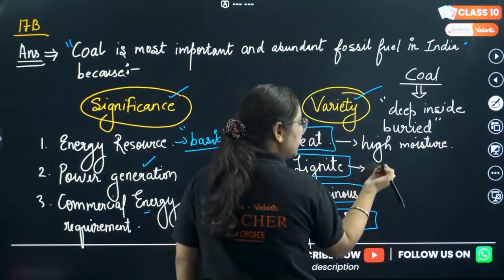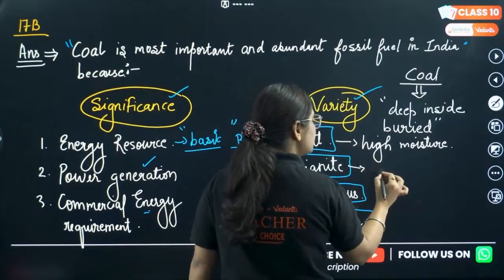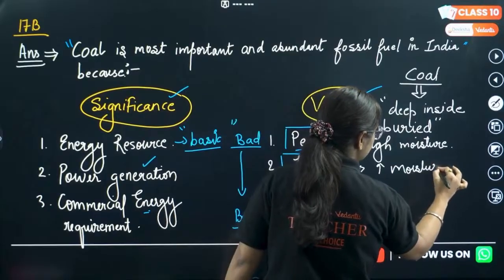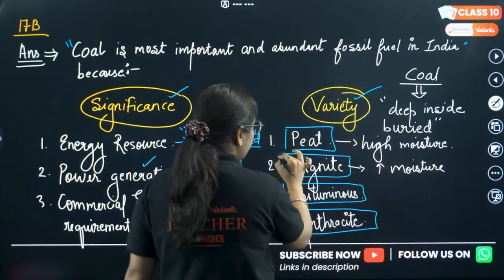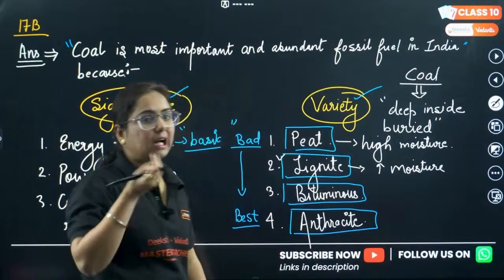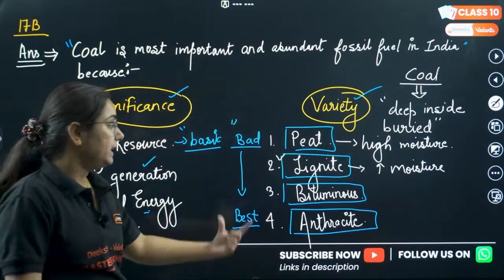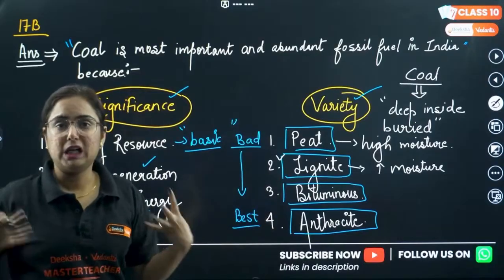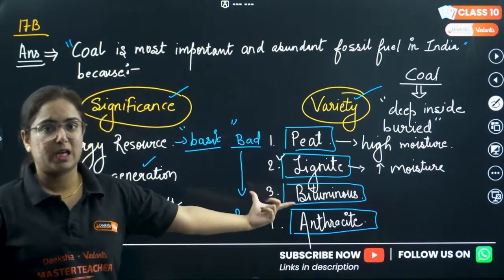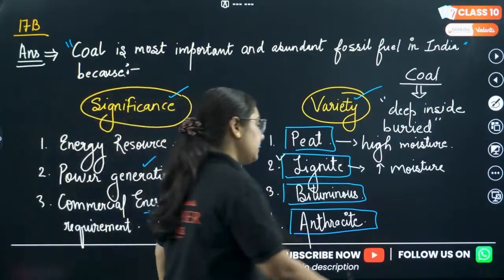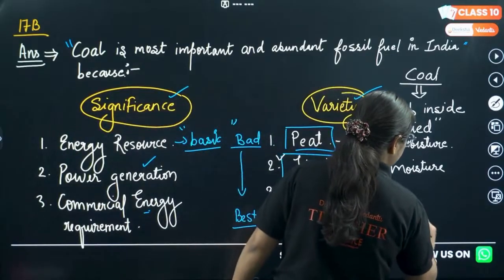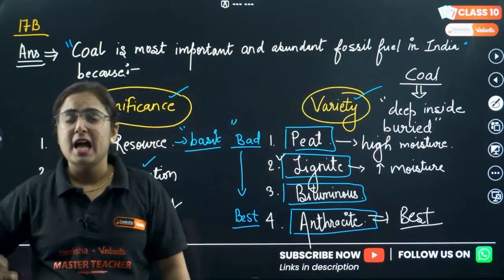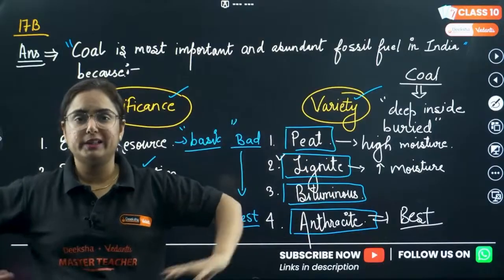If we talk about lignite, yes, it also has more moisture content, but not as much in comparison to peat. Lignite is being used on a large scale in the world. Then bituminous, a far better one, right? The majority of all our demands are fulfilled by the bituminous type of coal. Anthracite, the best one, does not have any moisture content in it, and is the very finest quality of coal.